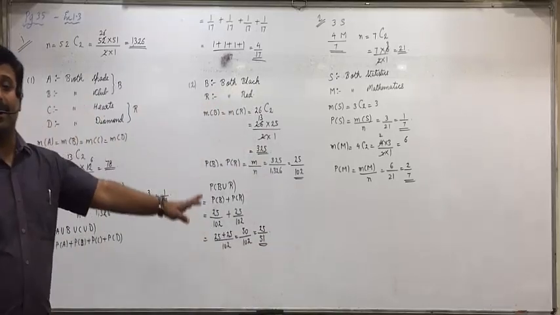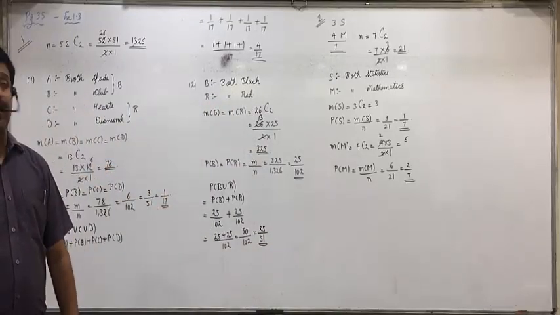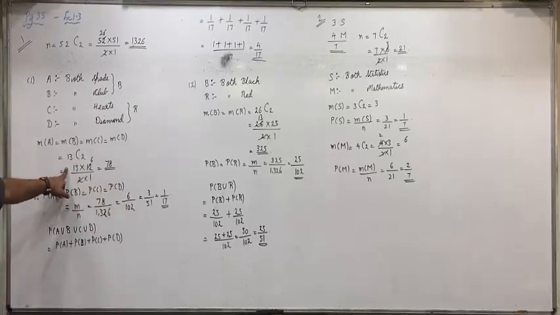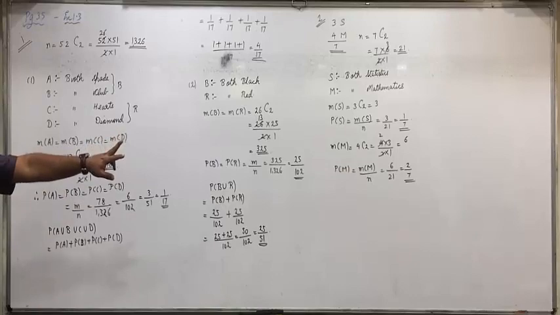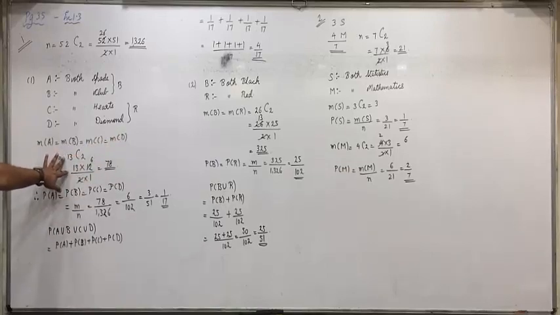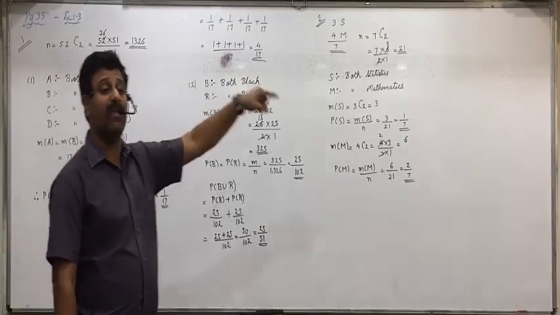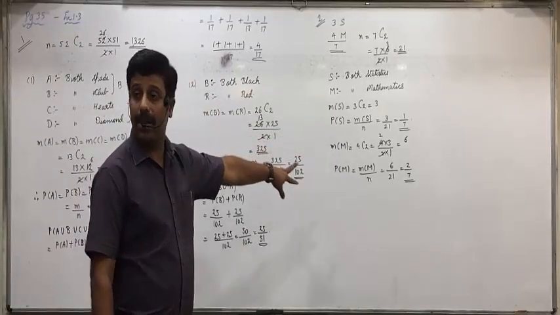P(M) equals to 2 by 7. Okay? Now, did you understand why here we found all of them at the same time and here we found it differently? Because here all the favorable outcomes all have 13 cards, so they were same. But here there are 3 of stats and 4 of maths. So you have to find them separately.